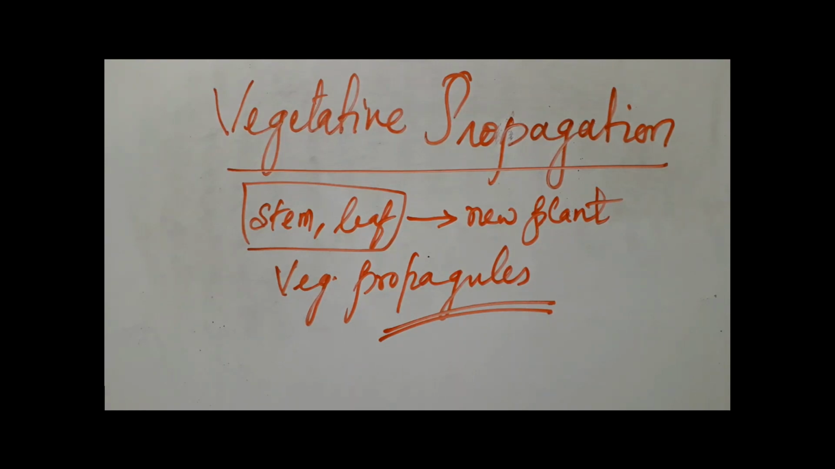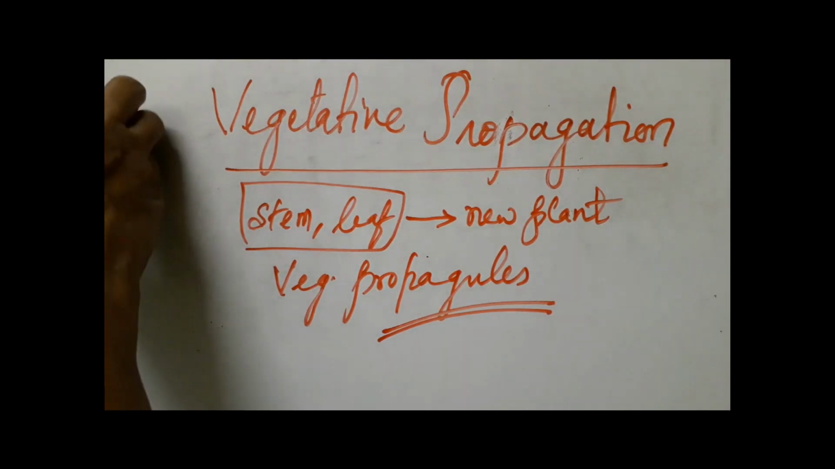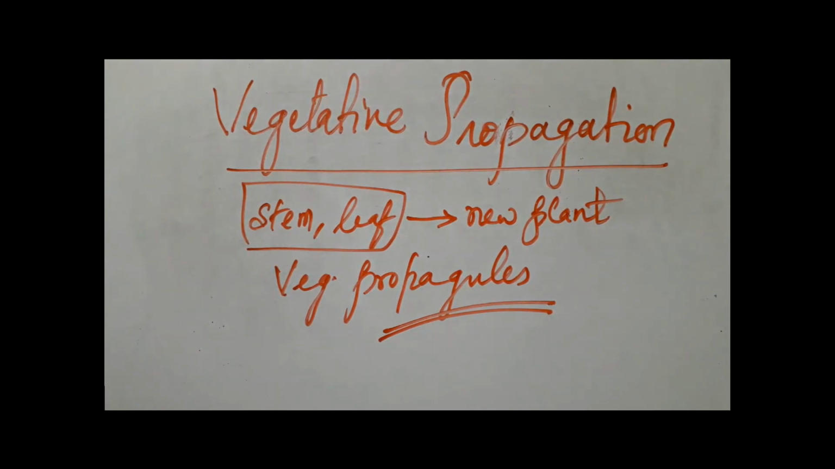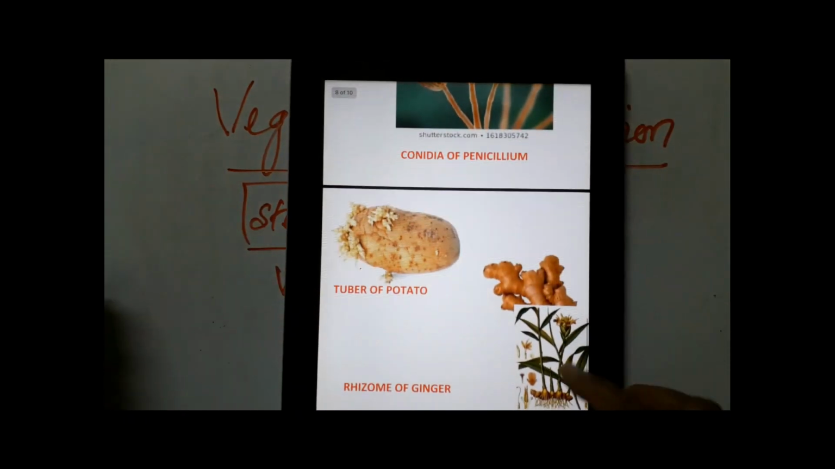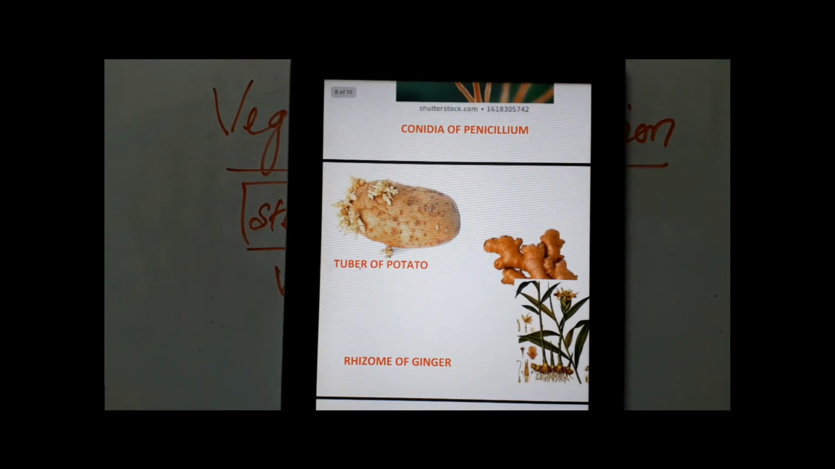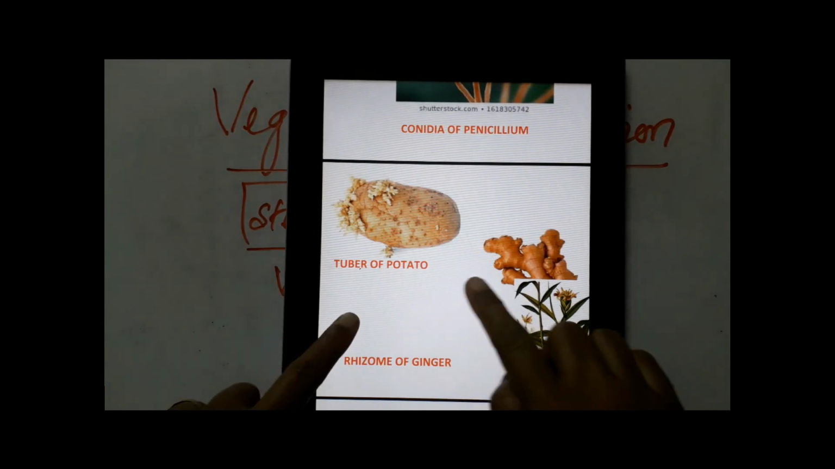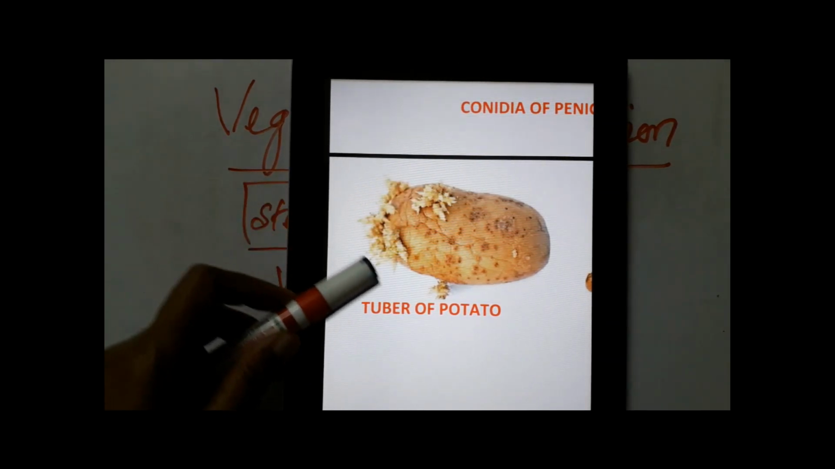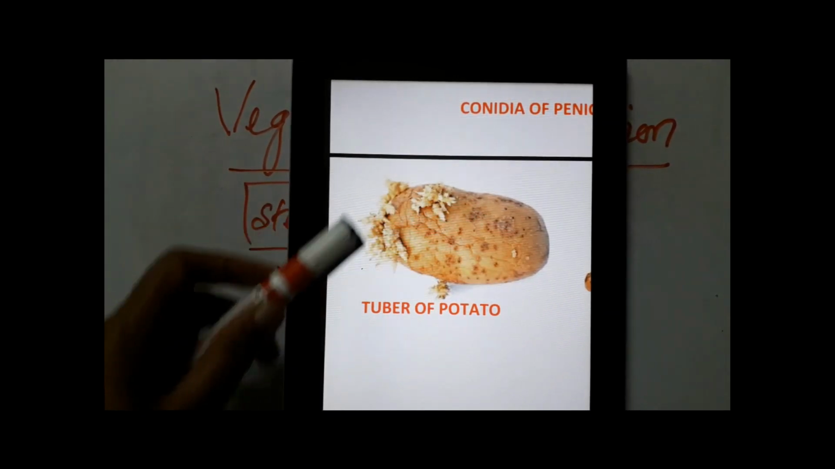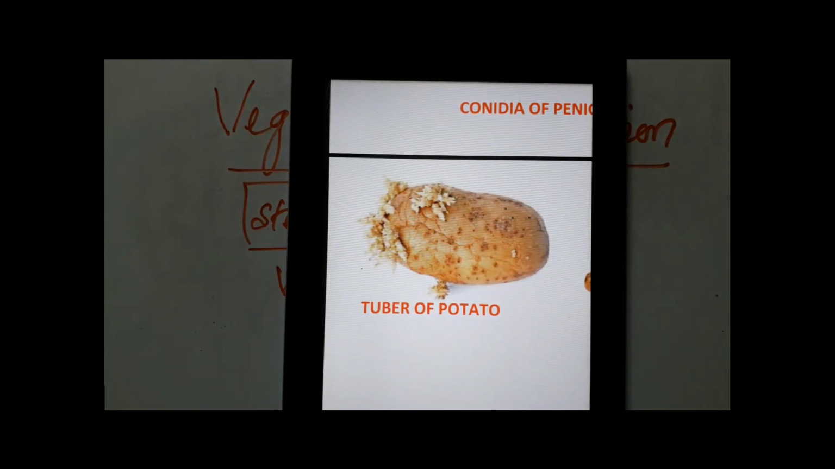Let us now take examples for these various types of vegetative propagules that you notice in case of higher plants. We have an example here of potato, a very familiar vegetable to all of us. When you keep potato in a moist condition, you notice young plants growing from it at different points. Now potato is a modified underground stem.